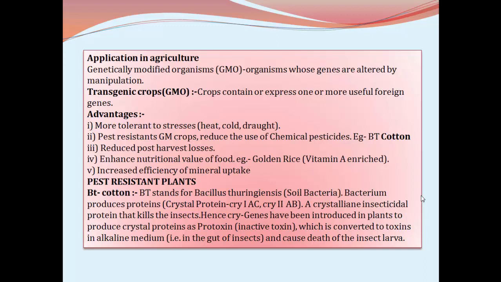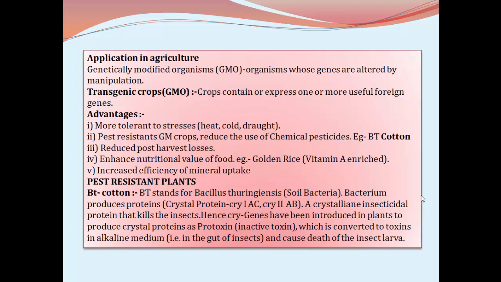Because of that reason, the rice is called golden rice due to the dark yellow color. Then increased efficiency of mineral uptake. Natural absorption of the minerals can be increased by cultivating the genetically modified crop plants. So these are the advantages of genetically modified crop plants.